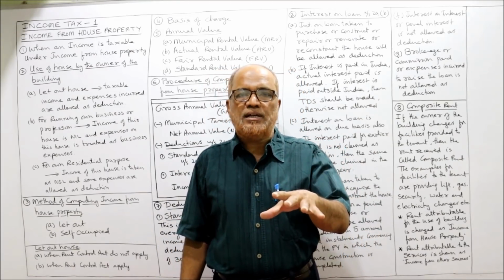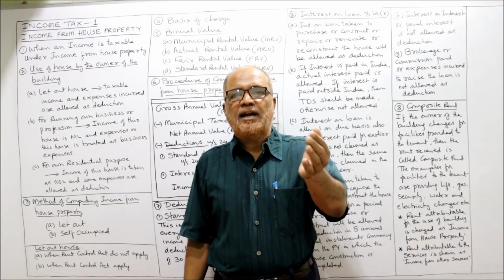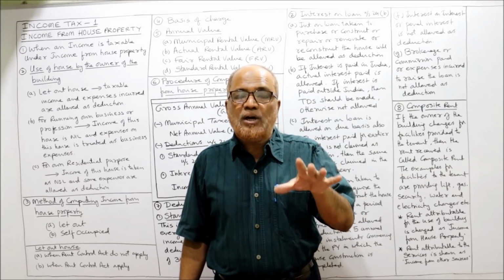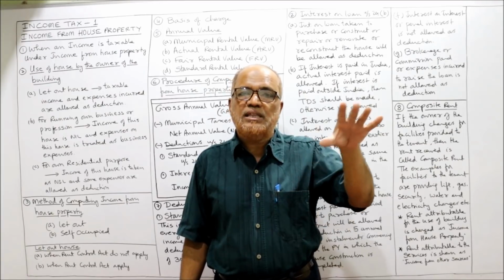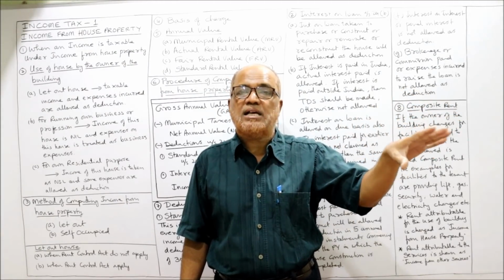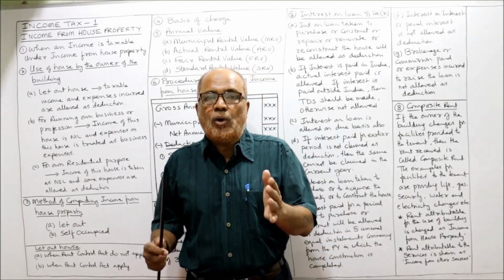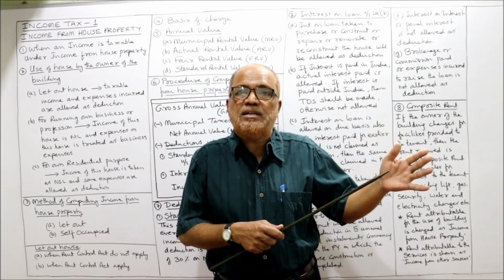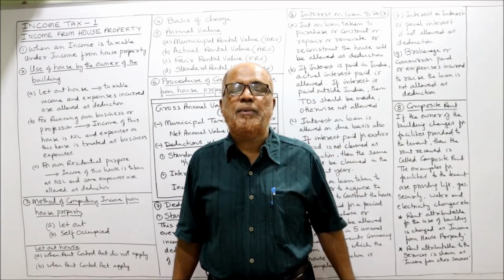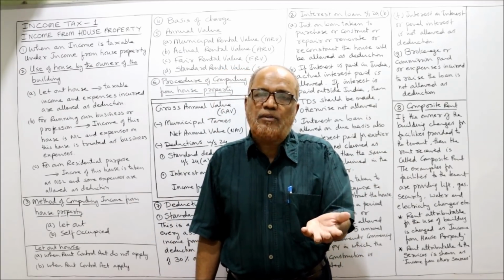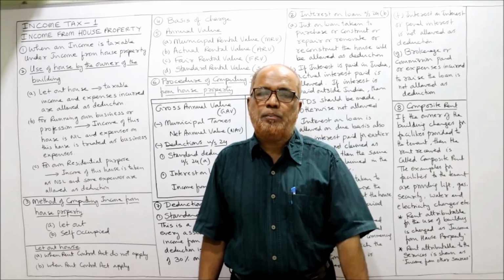In a cooperative society, a member will get allotment of the house. He has let out the house, but the ownership of the house is in the hands of the society till the last payment, the last installment. Till that time, the ownership is in the hands of the society. But still, the person will be treated as deemed owner. And if he has earned any income from that property, he is liable to pay tax.